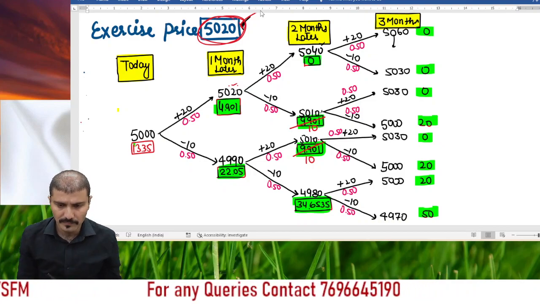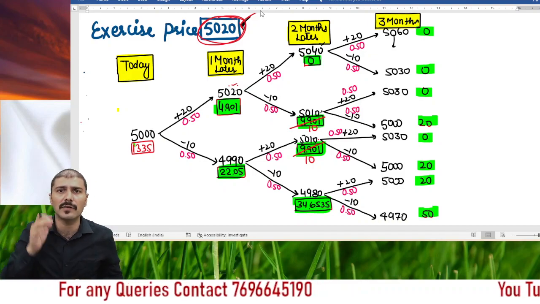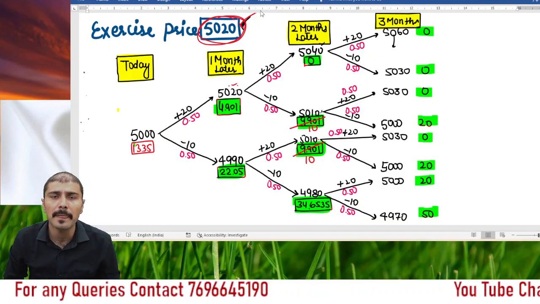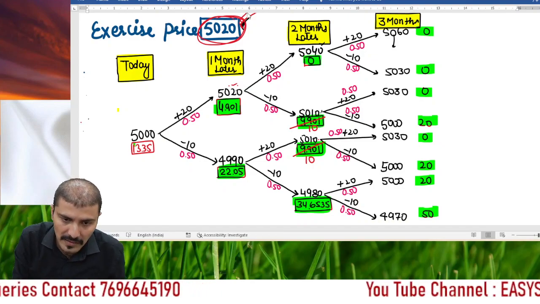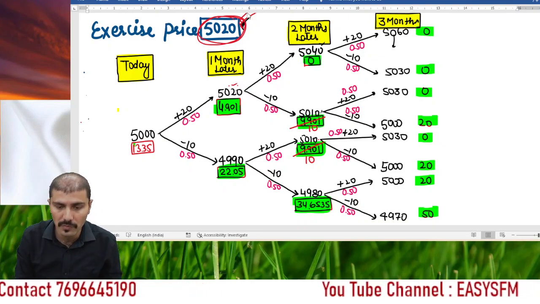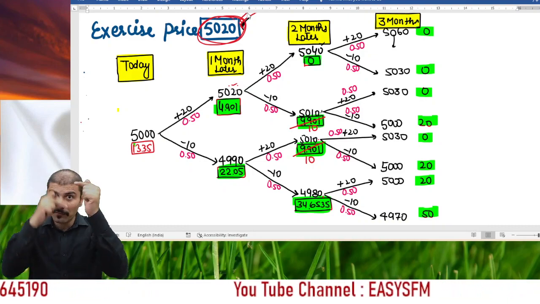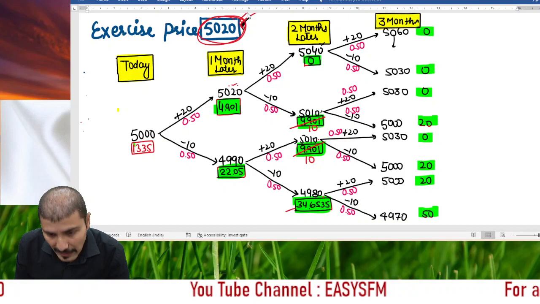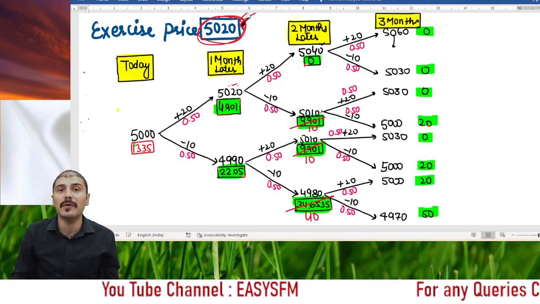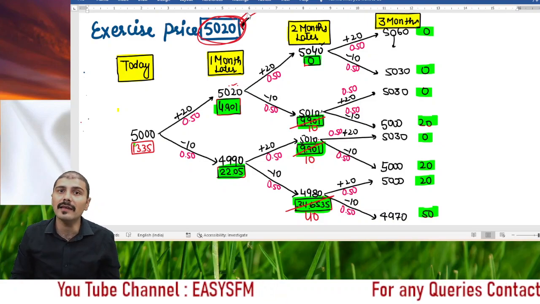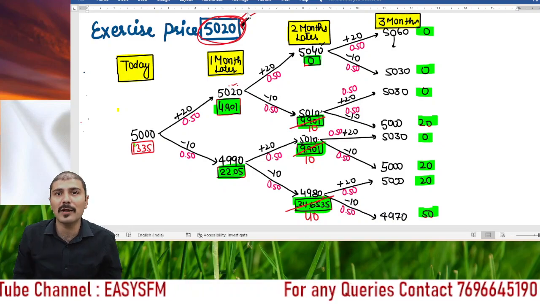Here, let's read. If I hold it for a further 1 month, then whatever benefit I'll get, the present value of that at the end of the second month is 34.65. Whereas if I exercise it today, my exercise price is 5020, the actual market price is 4980. The difference will be the benefit, and the benefit will be 40 rupees. So what should I do? I will go for early exercise, right? So these are now the values of options.